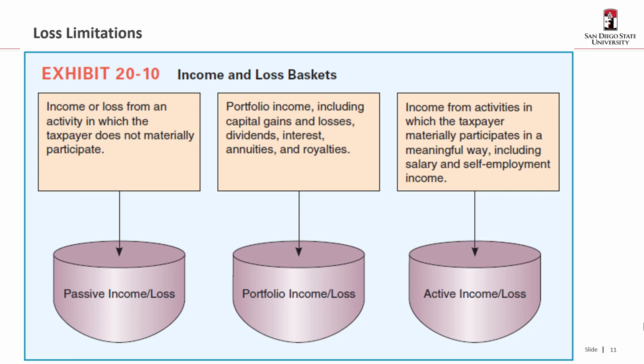So we have passive income, which is income from an activity in which you don't materially participate, or rental activities. There's portfolio income, which is dividends, interest, rents, and royalties. And then there's active income, which is what we think of as trader business or production of income.